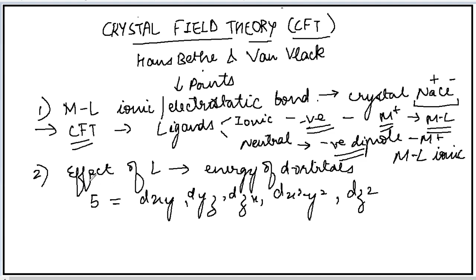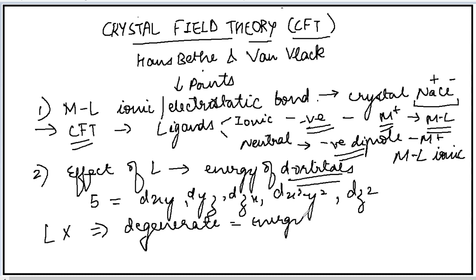So according to the second point, consider the effect of ligand on the energy of the d orbitals. Now in the absence of ligand, all the 5 d orbitals will have same energy, and therefore they are said to be in a degenerate state. So their energy will be same. There will be no change in their energy.